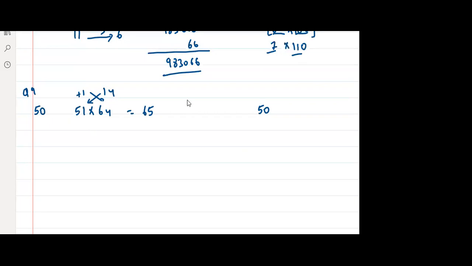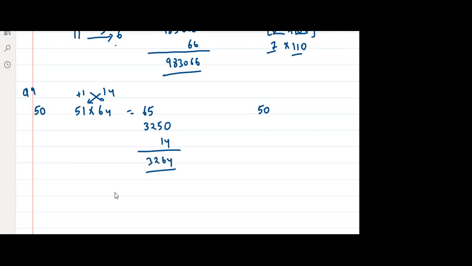Now 65 into 50. Multiplying 65 into 50 is easy. So what is the answer? 65 into 50 is 3250. And what is 1 into 14? 14. So it is what?